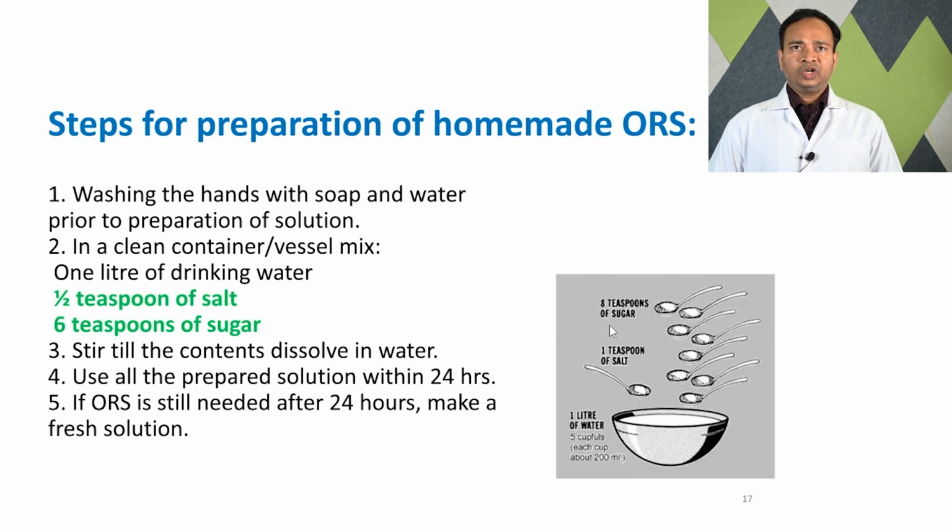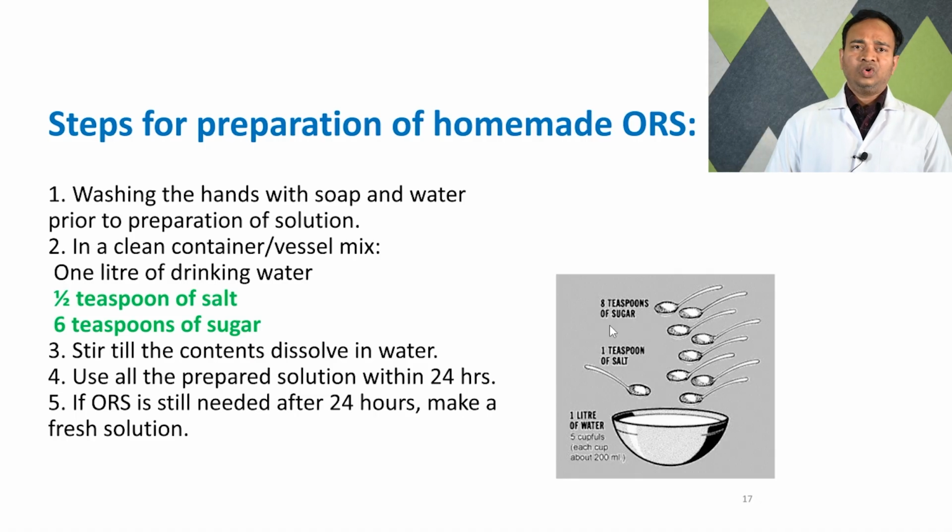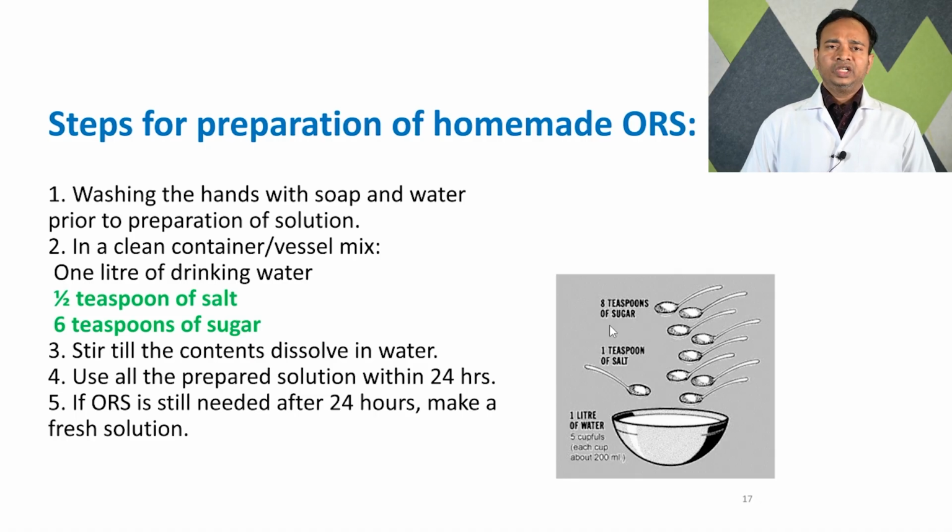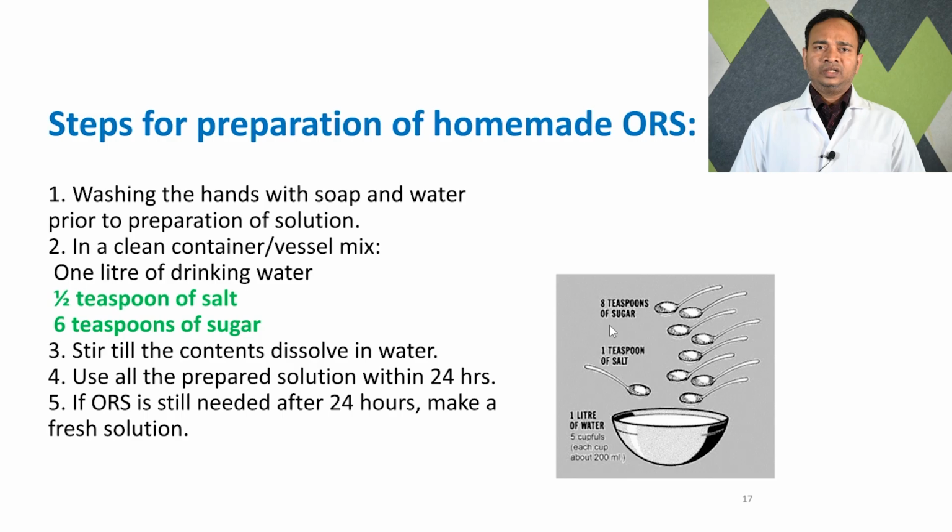Steps for preparation of homemade ORS. Suppose you don't have an ORS sachet and you need ORS immediately, then we can also prepare ORS at home, by washing hands with soap and water prior to preparation of the solution. In a clean container, mix 1 liter of drinking water, half teaspoon of salt, and 6 teaspoons of sugar. Stir till the contents dissolve in water. Use all the preparation within 24 hours. If ORS is still needed after 24 hours, make a fresh solution.